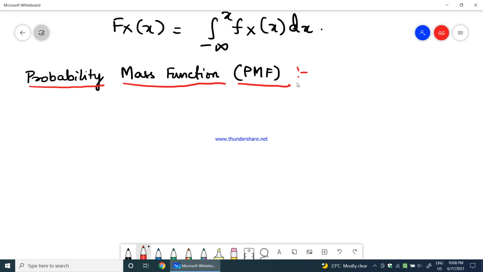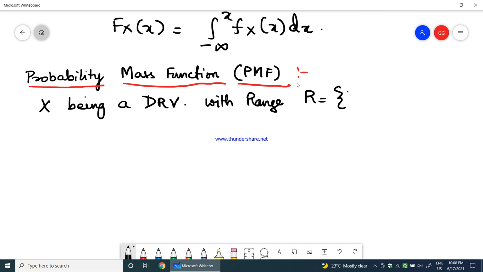So let us consider X being a discrete random variable with range R equals x1, x2, and so on, which are countable values, finite or infinite.